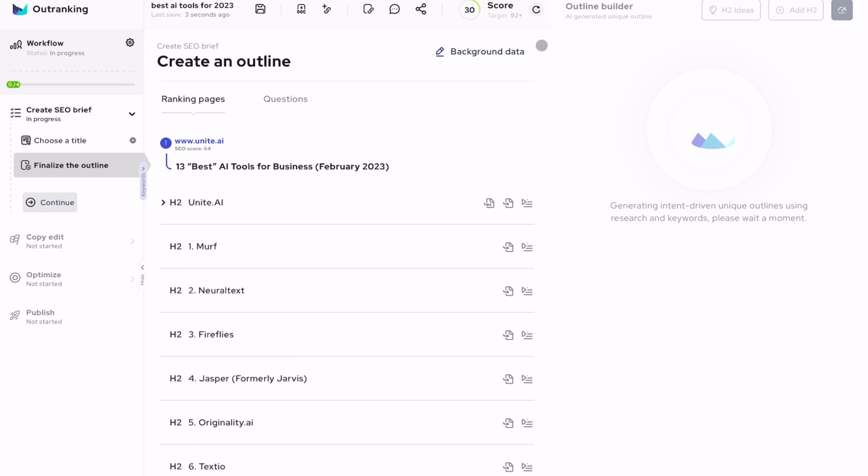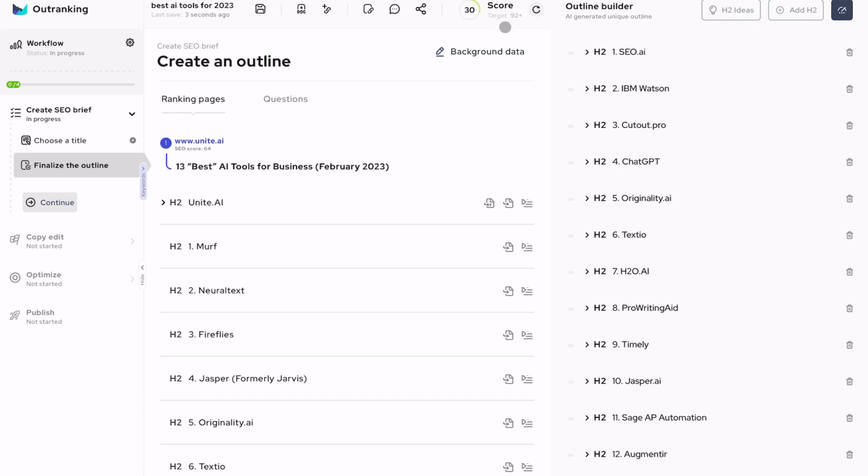And you see here we have the score. So the score from the competitors, so the score that we have at the moment is 30 and the target score is 92. So probably the competitors have around 90. And it's now giving us here on the side the tools, but the outline I think is not pretty good. So just for the purpose of showing you how the tool actually works, I will remove some of it.